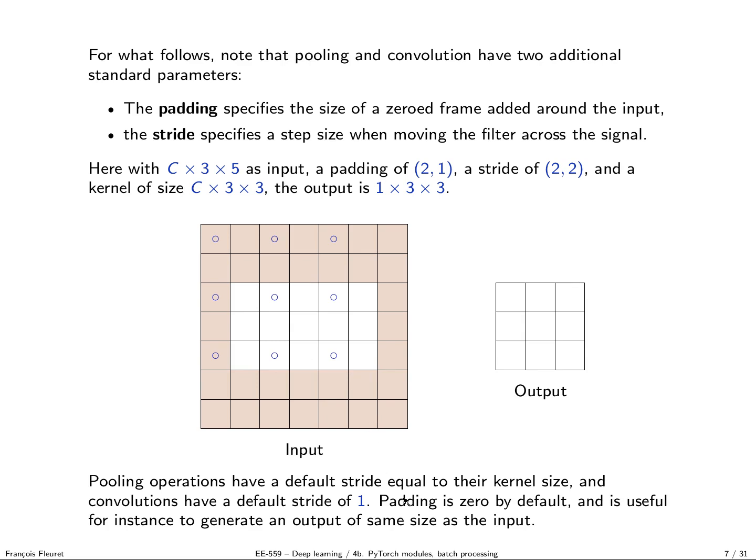The padding is 0 by default, so by default you process the tensor as it is, but it's quite useful in particular to generate an output of the same size as the input. So in many situations you have, say, a filter of 5 by 5, which means you are going to lose 4 rows and 4 columns. By adding a padding of 2, you would keep exactly the same size. And in certain networks, it's what you want: you want to keep the size of the tensor moving forward the same.